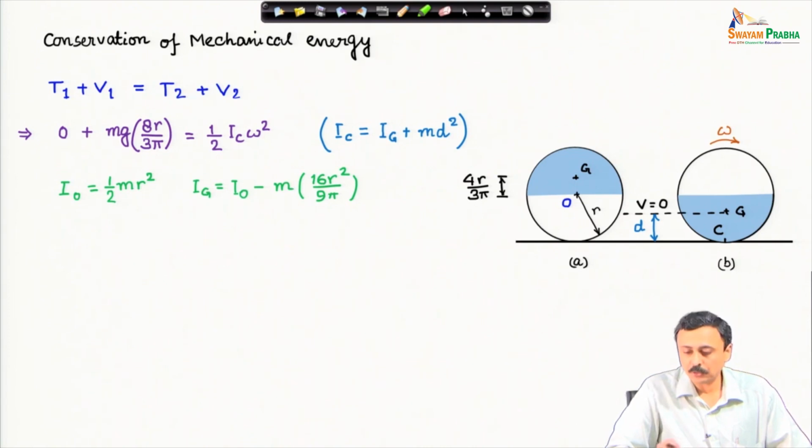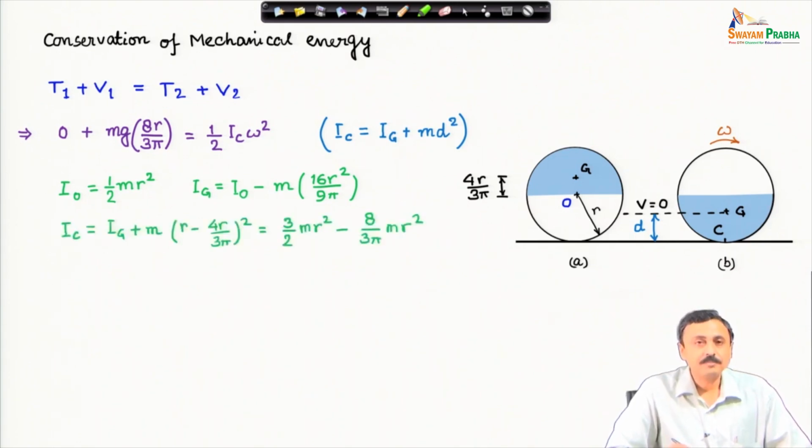We note that about O, for a semicircular disc, the moment of inertia through an axis perpendicular to this screen, that moment of inertia I_O is half m r square. Using the parallel axis theorem, I can find out moment of inertia about the center of mass. Note the sign, because we always use the parallel axis theorem from the center of mass, and extending this I can find out the moment of inertia about C by again shifting from the center of mass.